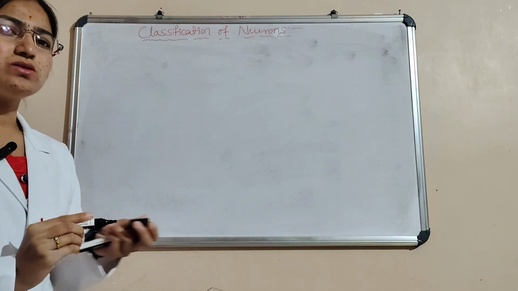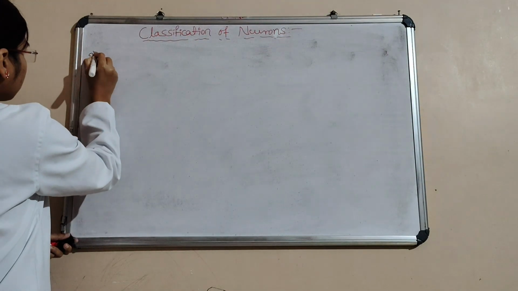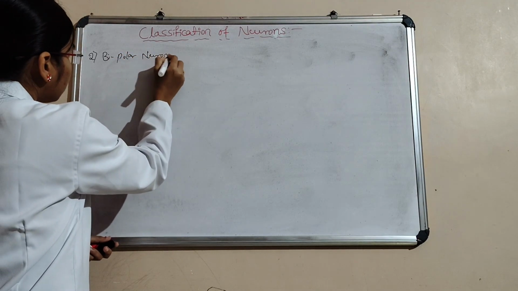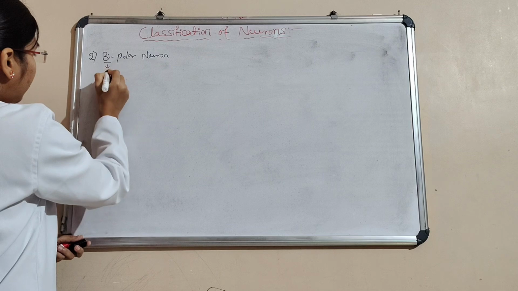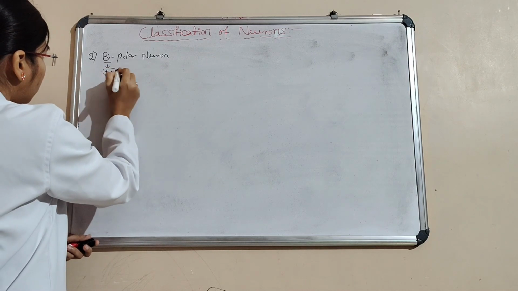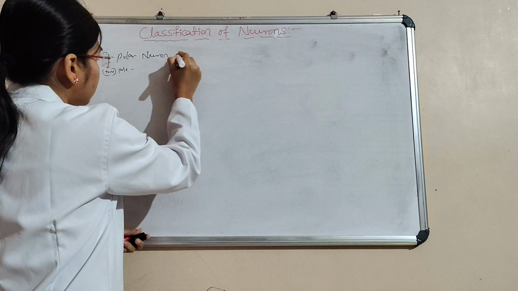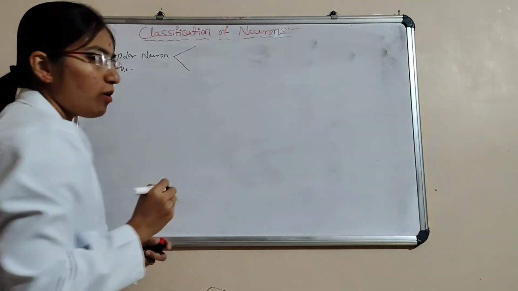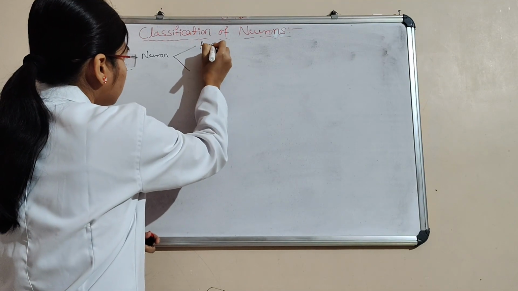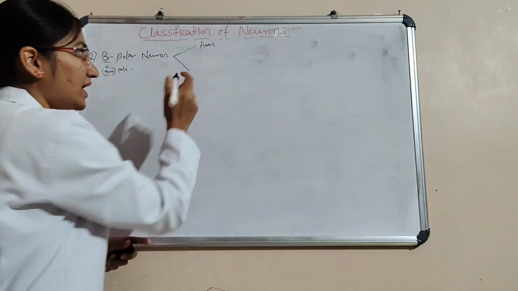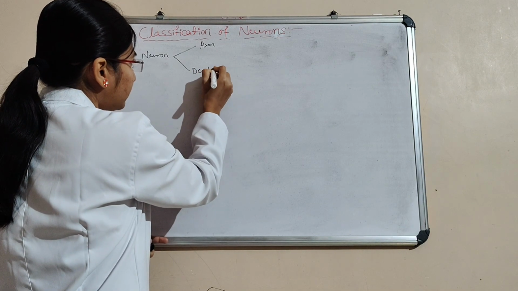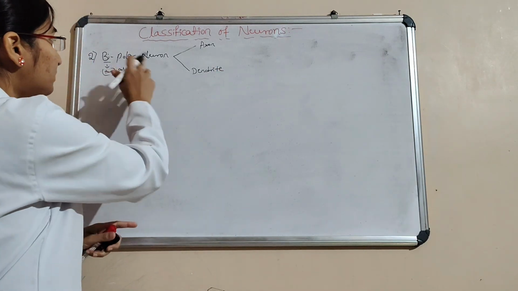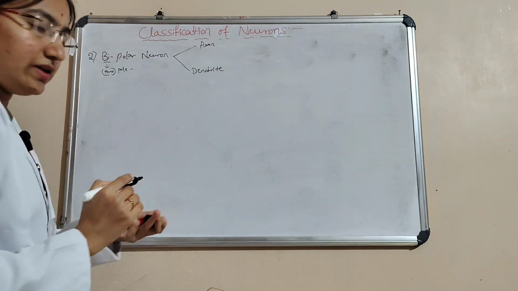You see the second neuron, that is bipolar neuron. Here the name itself suggests bi, that is two poles. One is arising in the form of axon, and another one is arising in the form of dendrite. Not dendrites. In multipolar neuron, it is dendrites. In bipolar, one is axon, another one is a dendrite.